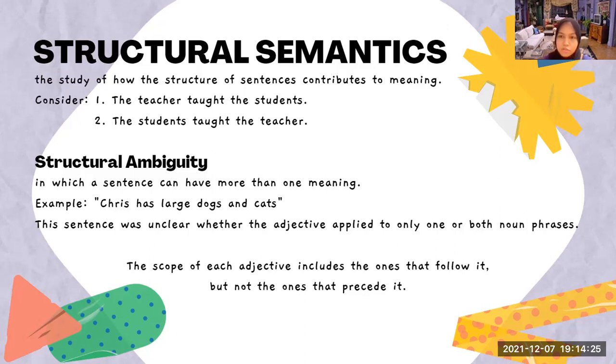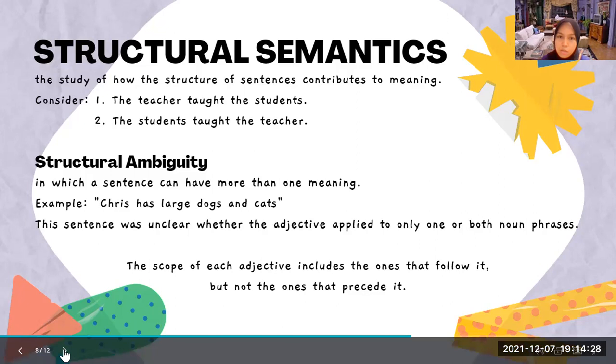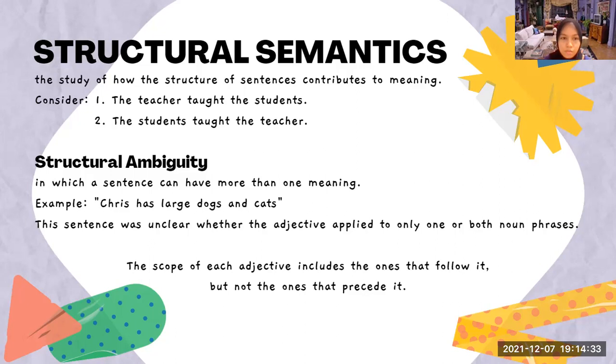Next, about structural ambiguity, in which a sentence can have more than one meaning. Here's the example. There is a sentence: Chris has large dogs and cats. It is an ambiguous sentence because it is unclear whether the adjective applies to one or both noun phrases. Is the scope of the adjective large limited to dogs, or does it include cats also?